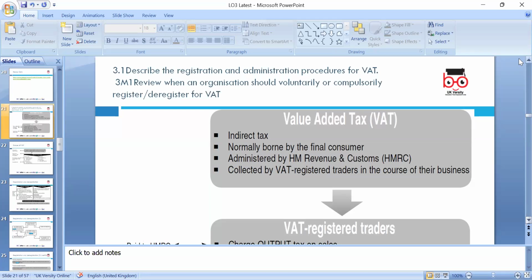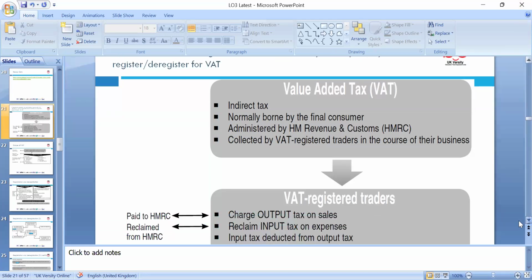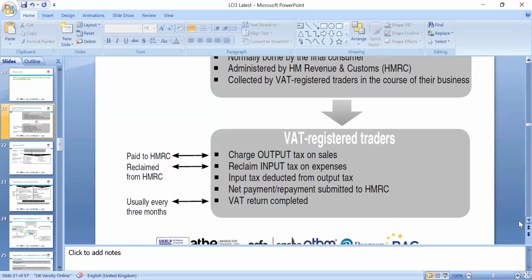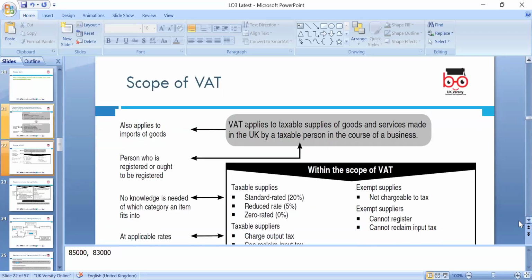On sales, we are known as a tax collector on behalf of the government. So you are collecting tax and paying the VAT to the government. VAT registered traders charge output tax on sales and reclaim input tax. Input tax is deducted from output tax, and the net payment or repayment is submitted to HMRC and the VAT return is completed.